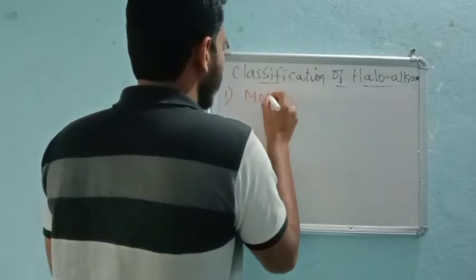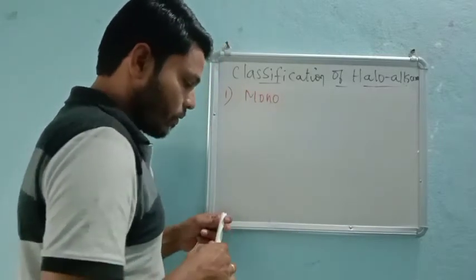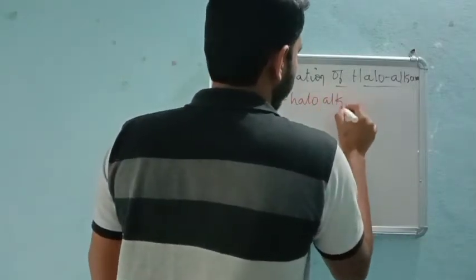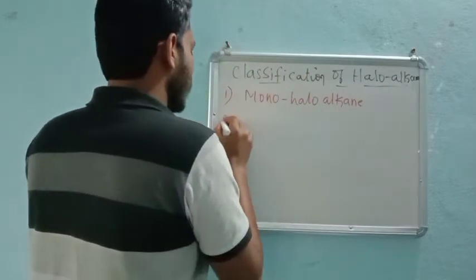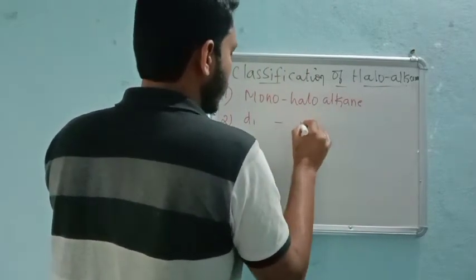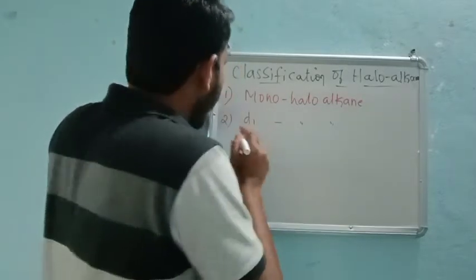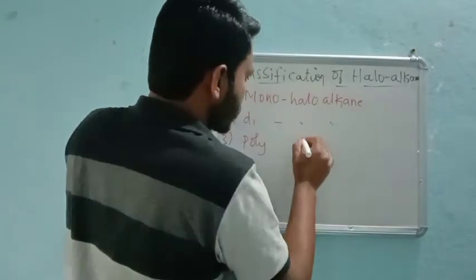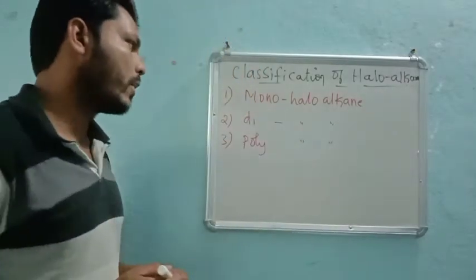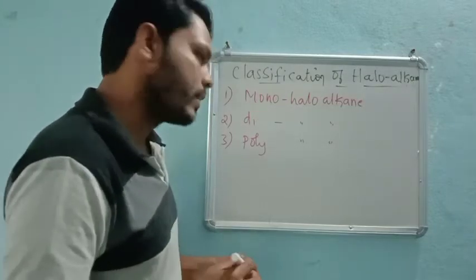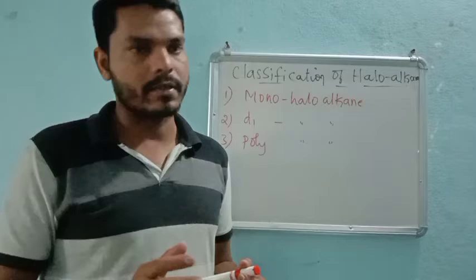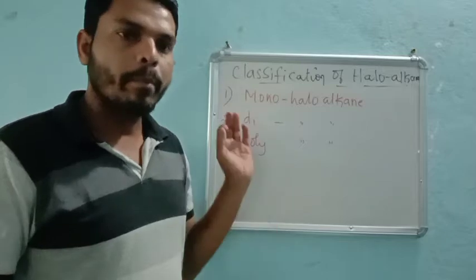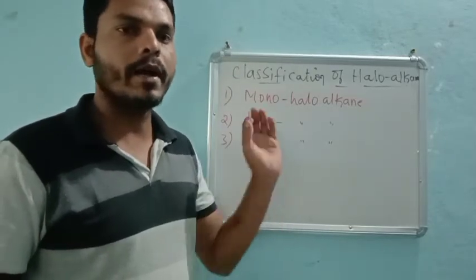categories: mono haloalkane, right? Next, dihaloalkane, or third one, polyhaloalkane, more than three, we can say. Monohaloalkanes, dihaloalkanes, and polyhaloalkanes, right? This is how we can classify these haloalkanes into three categories based on the number of halogen atoms attached.